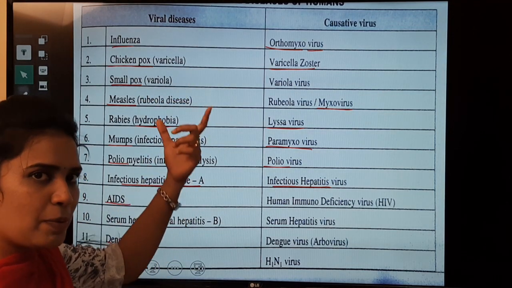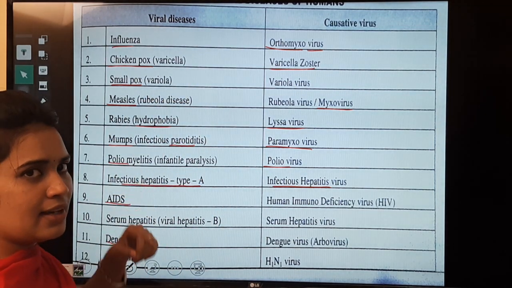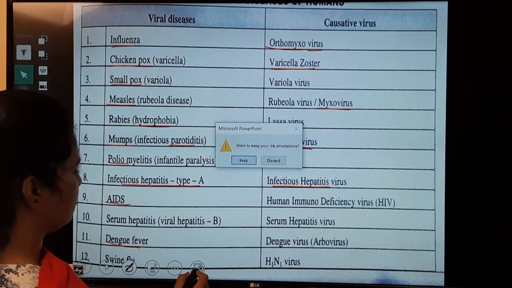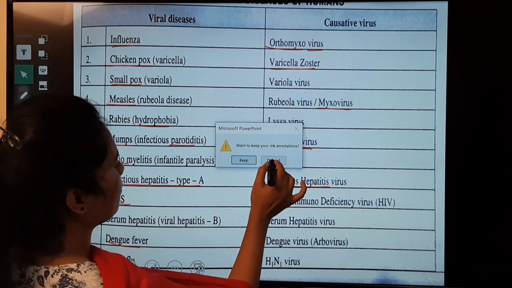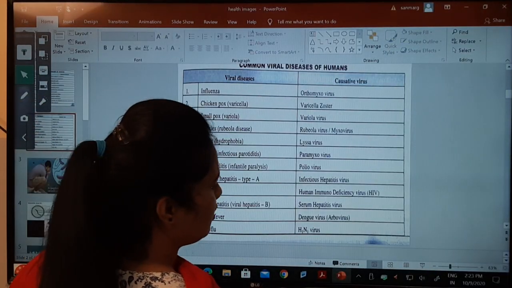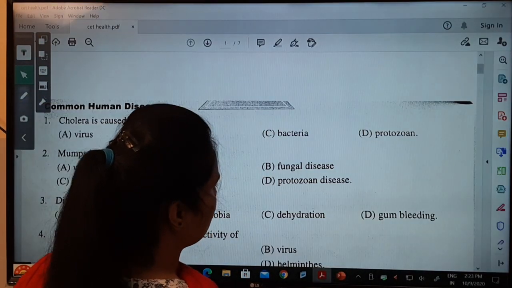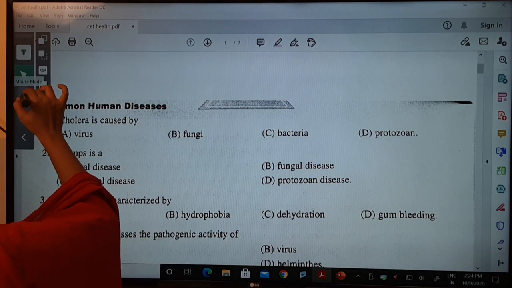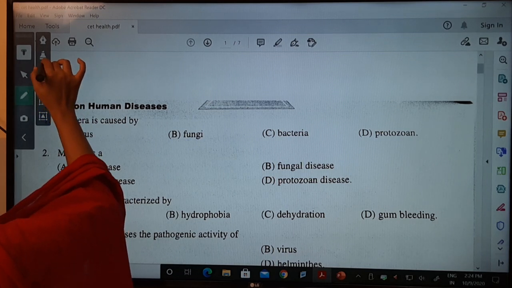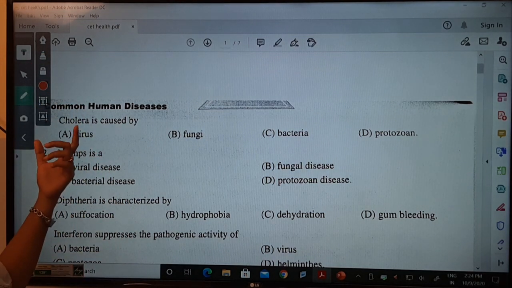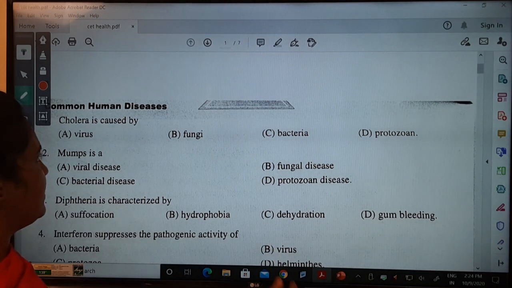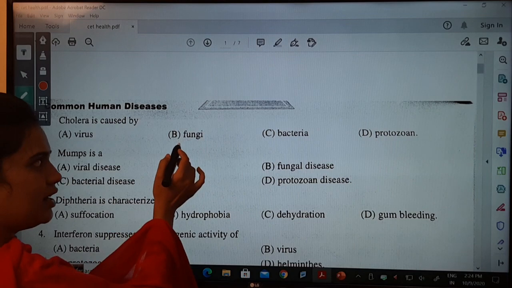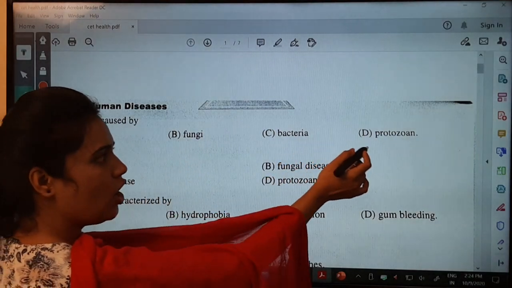Now, if you people know about this, then you are going to tell the answer. Can everybody see this? Cholera is caused by, whether it is caused by virus, fungi, bacteria or protozoan.